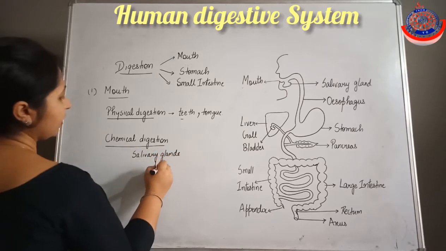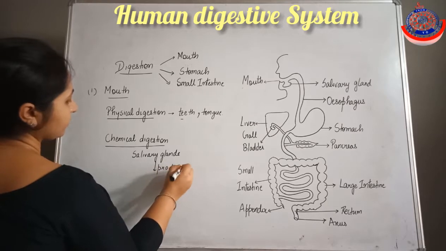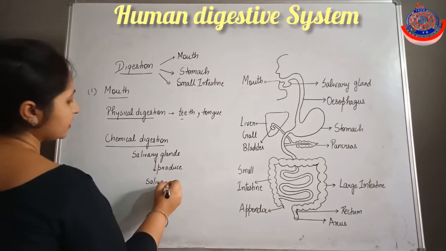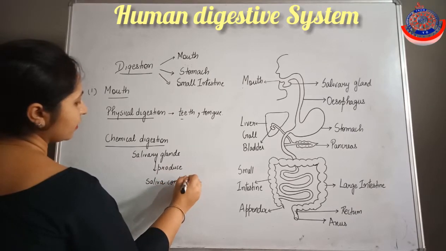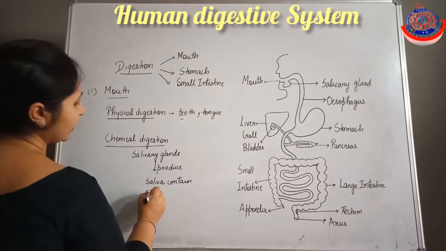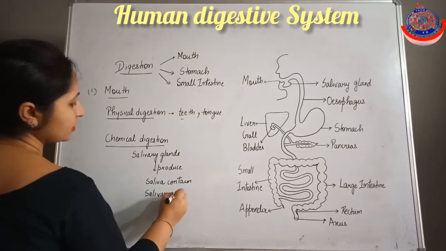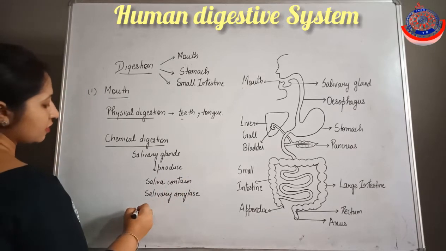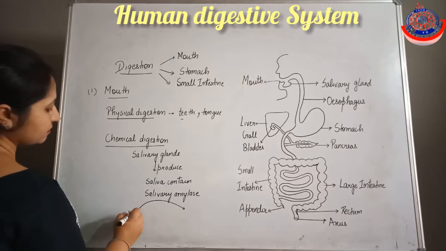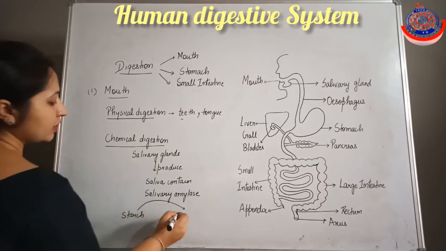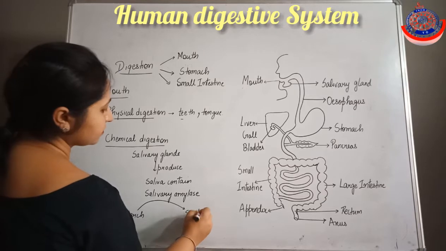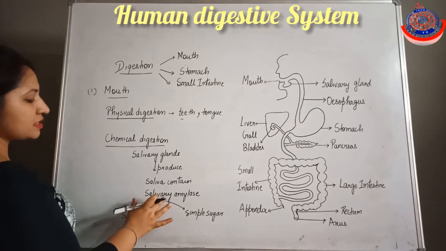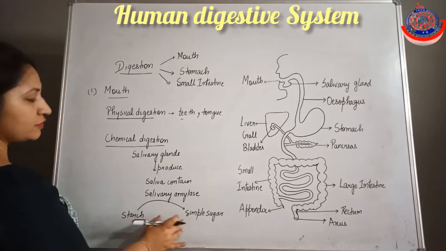Salivary glands produce saliva, and this saliva contains the salivary amylase enzyme. Salivary amylase enzyme converts the starch present in food into simple sugar. It means that it is responsible for the digestion of the starch.